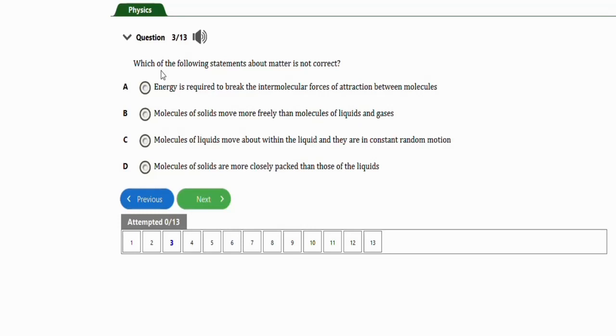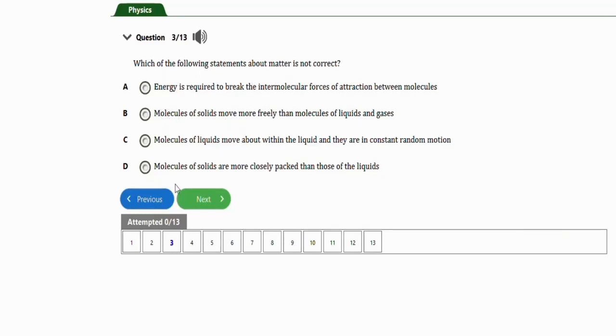The correct option here is option B, which is molecules of solids move more freely than molecules of liquids and gas. Alright, so this is not a correct statement. So that's the right option.